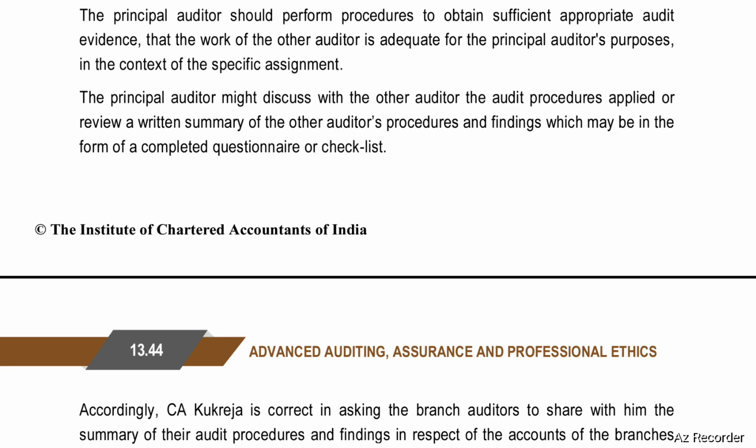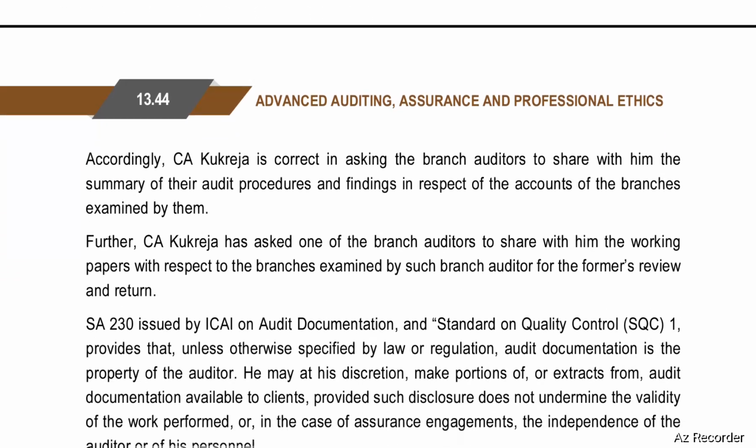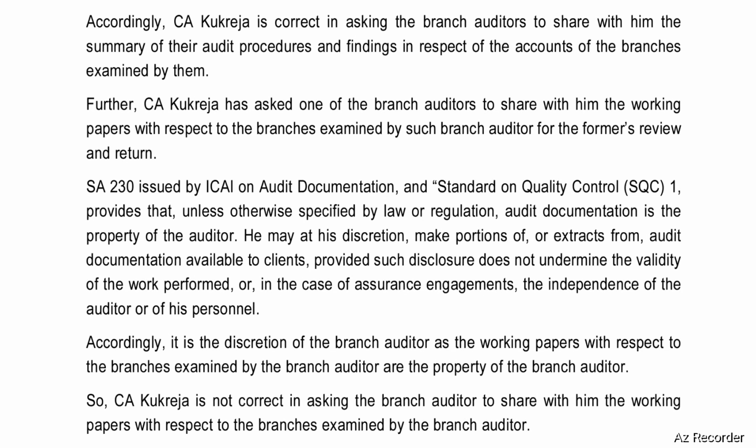The principal auditor might discuss with the other auditor the audit procedures applied or review a written summary of the other auditor's procedures and findings, which may be in the form of a completed questionnaire or checklist. Accordingly, CA Kukreja is correct in asking the branch auditors to share with him the summary of their audit procedures and findings in respect of the accounts of the branches examined by them.